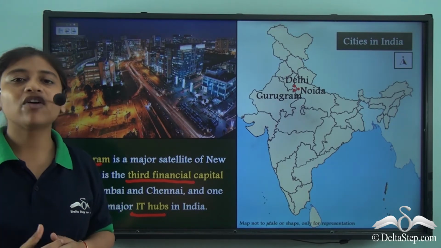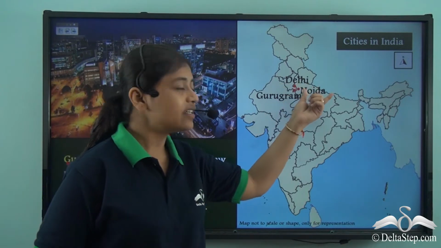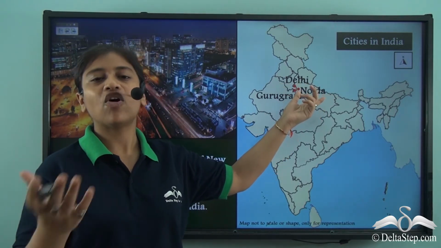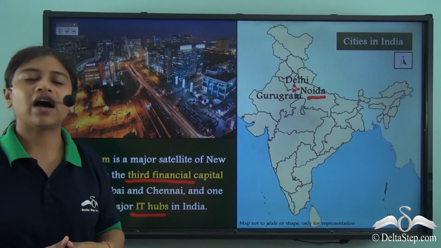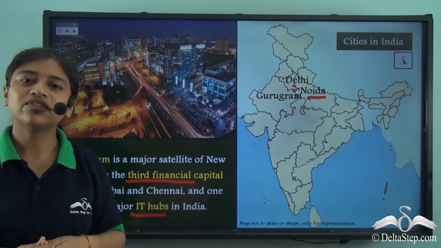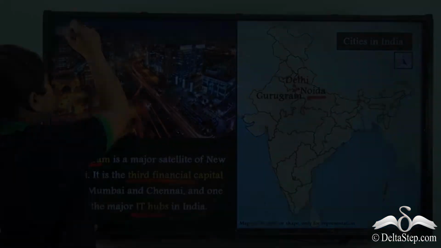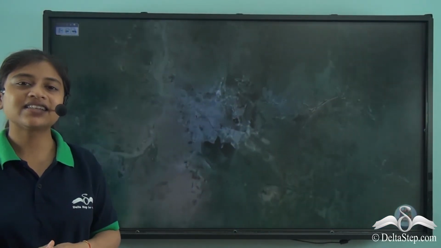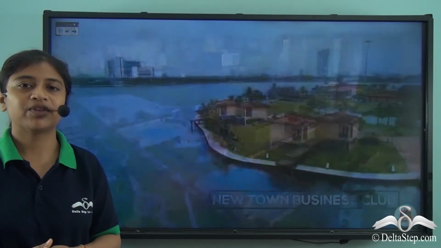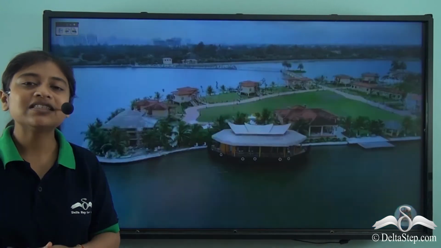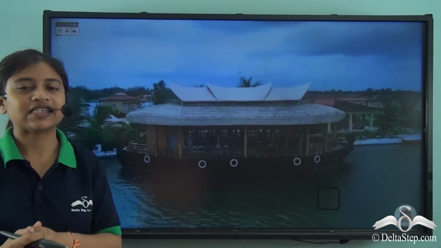Another example of a satellite city is right here. It too is a satellite city of New Delhi and it is Noida. So Noida and Gurugram are two important satellite cities of New Delhi. Another good example of a satellite city in India is New Town. New Town is the satellite city of Kolkata. Kolkata is the capital city of West Bengal, which is a state in India.